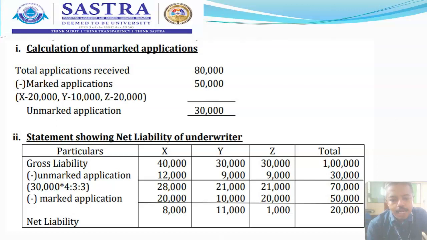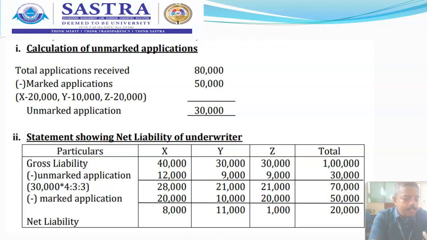30% of 1 lakh, that is 30,000 shares, gives the total liability to the underwriter Y. And the remaining 30% goes to Z. Out of 1 lakh, 30% of the share applications, that is 30,000, goes to Z. So even if you calculate the total, it comes to 1 lakh. You can verify this point simultaneously.